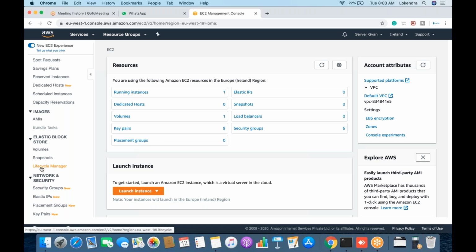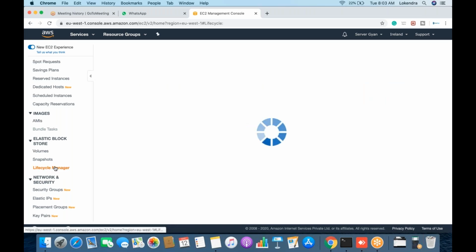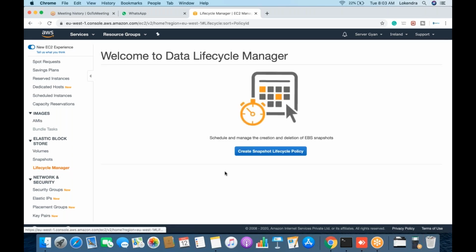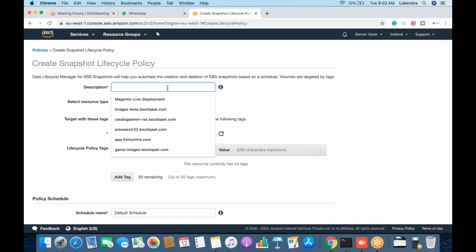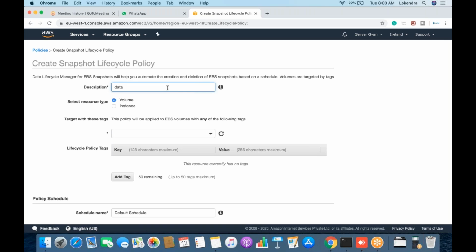There is a particular option known as Lifecycle Manager. Using this Lifecycle Manager, we can set up our backup policy, and moreover, we can maintain it properly. First of all, let us add a description, maybe data backup. Now there are two options, whether you want to take backup of an individual volume or you want to have some instance enabled.